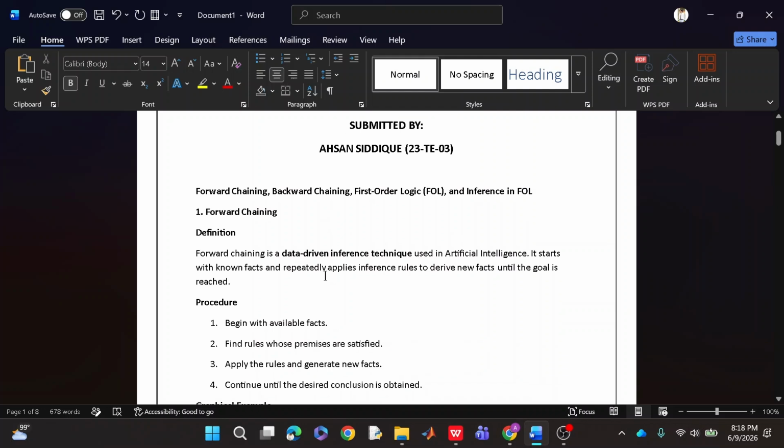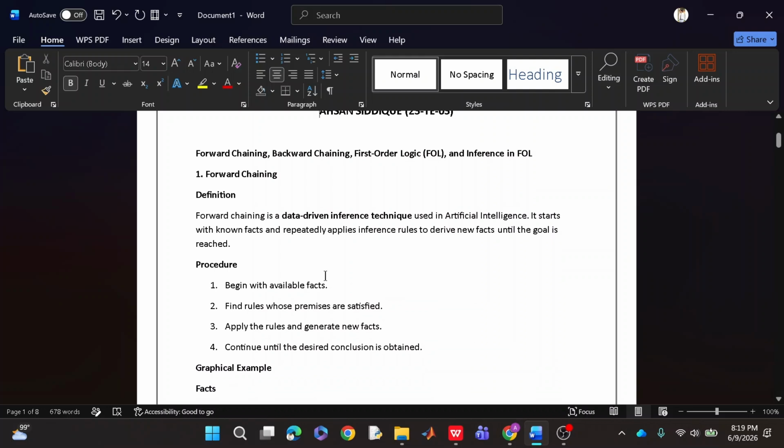So what is forward chaining? Forward chaining is a data driven inference technique that is used in artificial intelligence. It starts with the known facts and repeatedly applies inference rules to derive new facts until the goal is reached. So in forward chaining, we have certain available facts. We use those facts in order to derive new rules, and those rules help us to get to our destination. So the procedure is very simple.